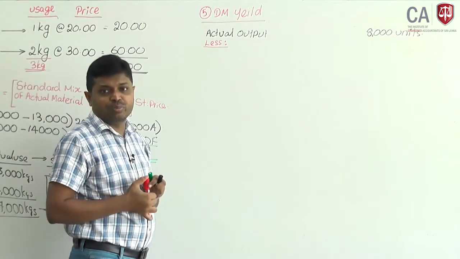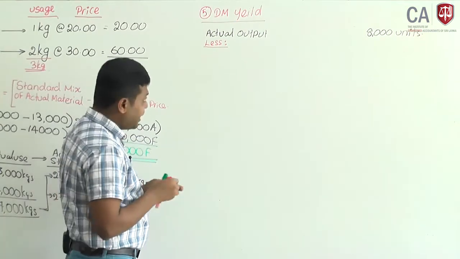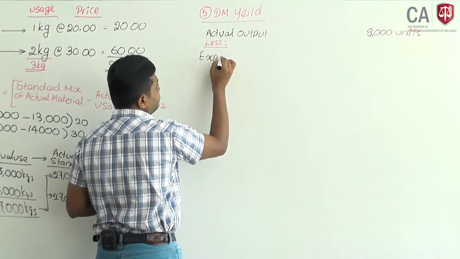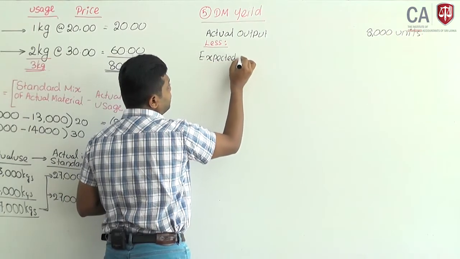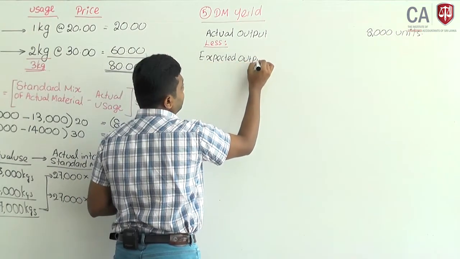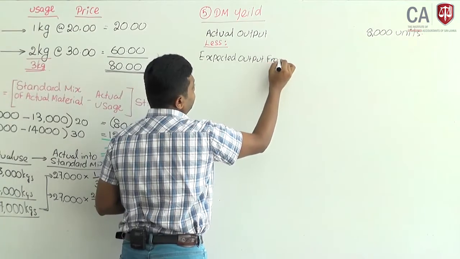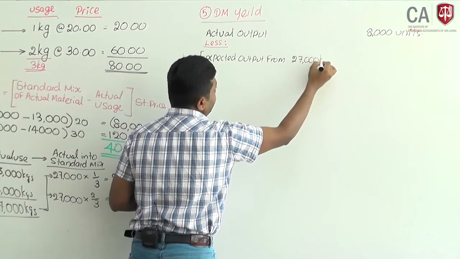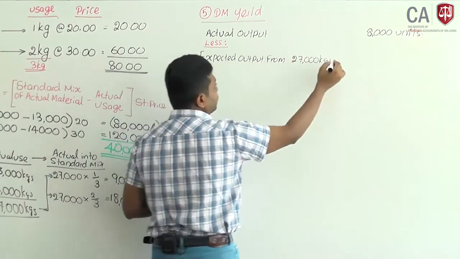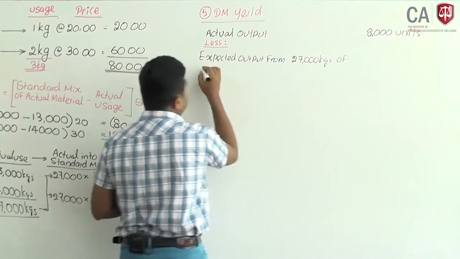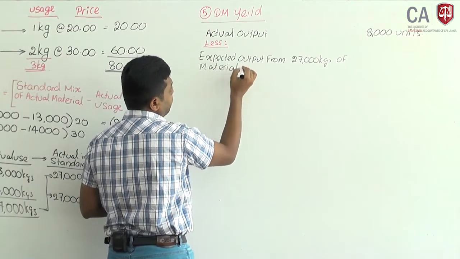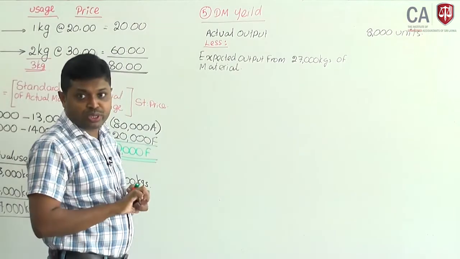What is the expected output? You have to calculate the expected output from 27,000 kilogram of material.